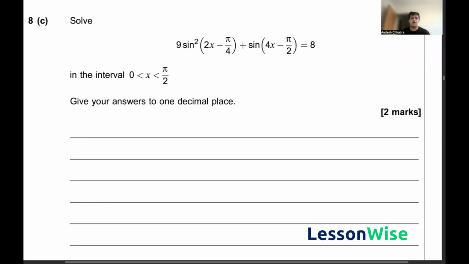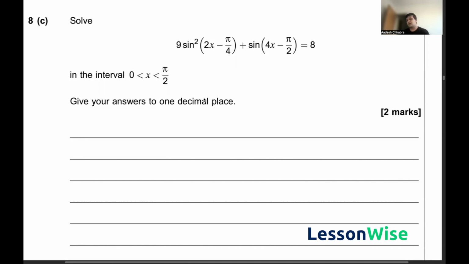So finally, for the last part of question 8, part C, we've been asked to solve the equation 9 sine squared of 2x minus pi by 4 plus sine of 4x minus pi by 2 is equal to 8, within the interval x is between 0 and pi by 2, giving our answer to 1 decimal place. So just looking at this equation, we know that our theta in this case is 2x minus pi by 4, since this is just double of the initial theta. And so we know that we can rewrite this equation in our cot form.